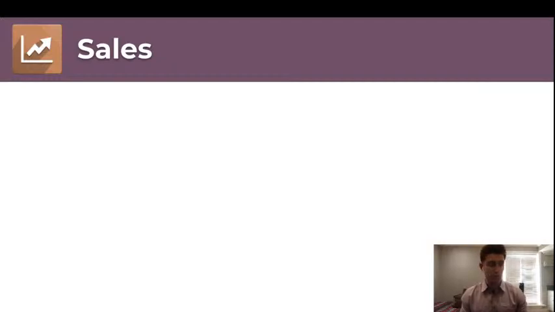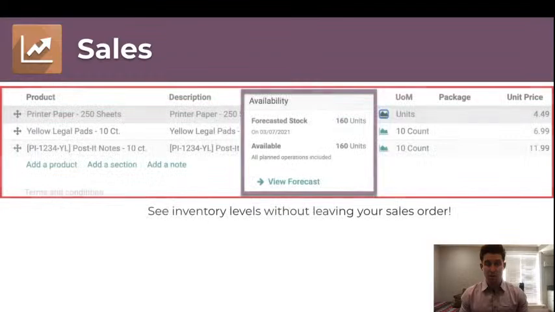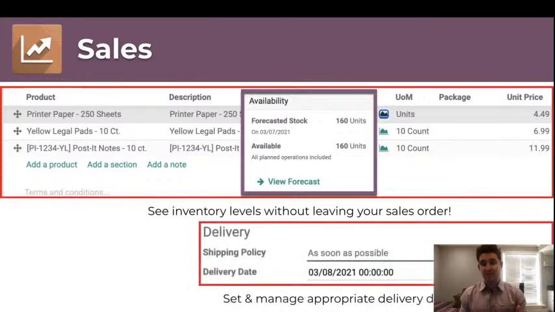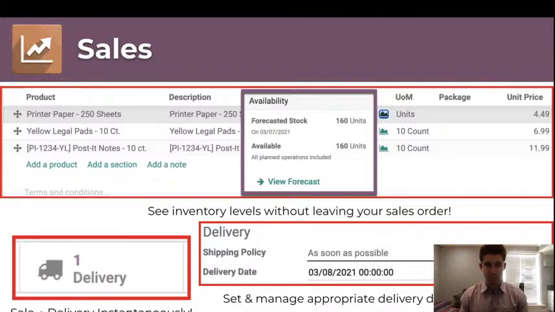We've seen this a little bit, so we won't spend too much time on the sales side. But like we mentioned before, in a sales order, our people can see the inventory levels without leaving. They're not going into other softwares. They're not having to ping somebody on the operations or warehousing side. They have an idea immediately, which is then going to help them set and manage delivery date expectations for customers, which means happier customers. And then the moment that a sales order is confirmed, we have a direct feed into our inventory team, delivery order automatically being created. Now we have this nice flow from the sales side into the warehousing management side.